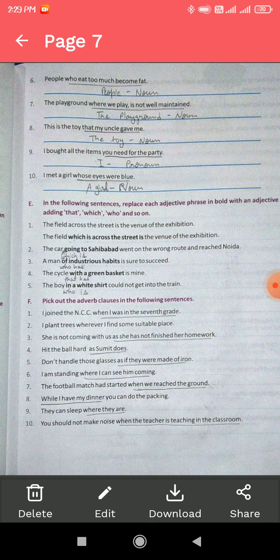While I have my dinner, you can do the packing. They can sleep where they are. You should not make noise when the teacher is teaching in the classroom. When the teacher is teaching in the classroom is an adverb clause.